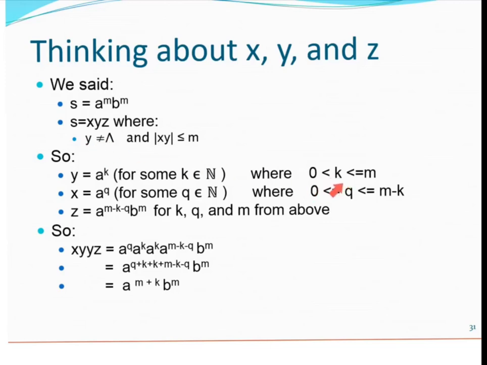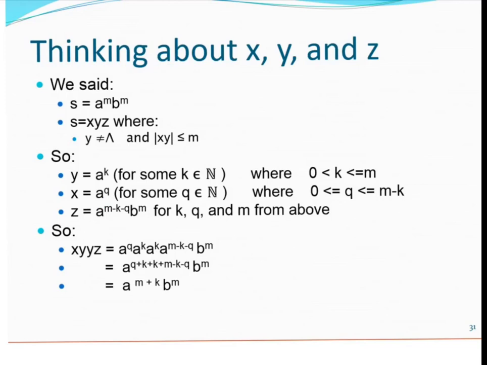We also know that the biggest K could possibly be, and this is only if X actually is lambda, would be M. So K could be M A's in a row if Y got all of the A's. Then K would be M, because remember, K is the number of A's. I said Y is A to the K, okay? What about X? Well, I guess we need another variable for that. I'm going to call it Q. Let's suppose there are Q A's in